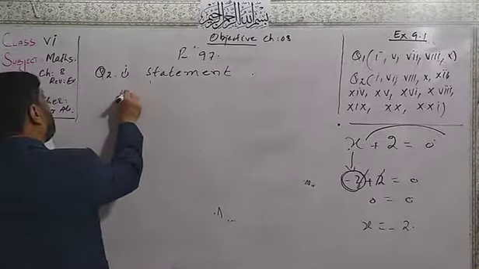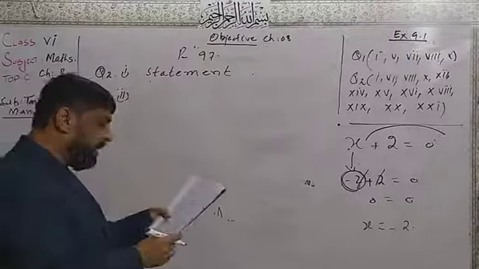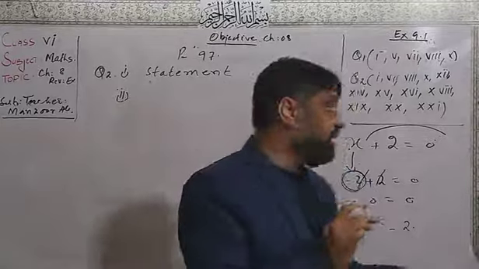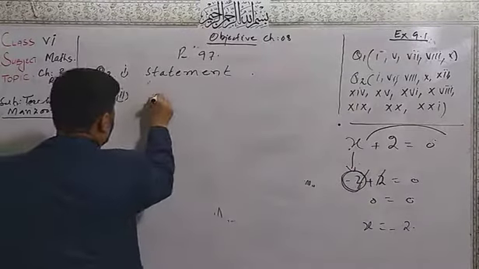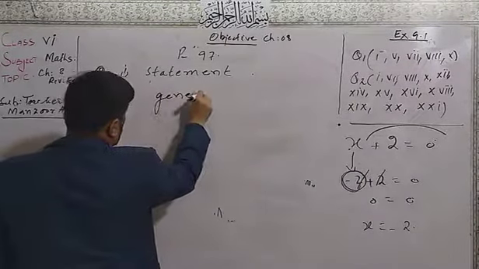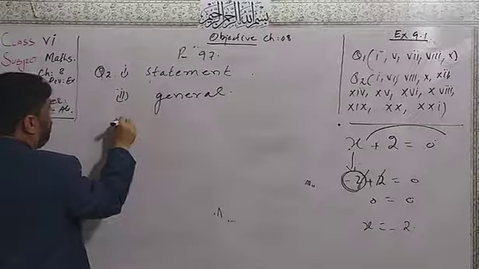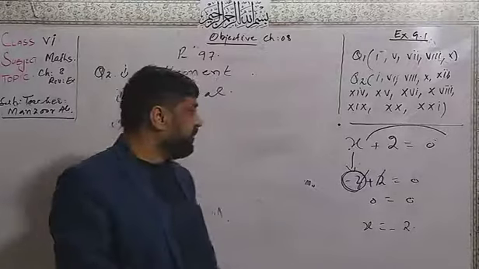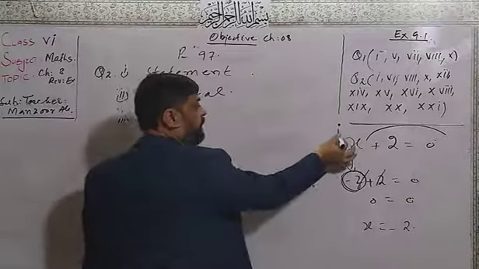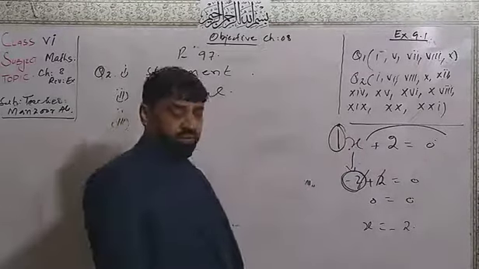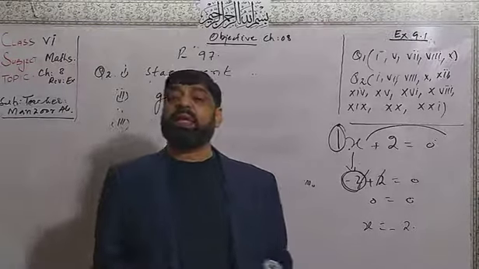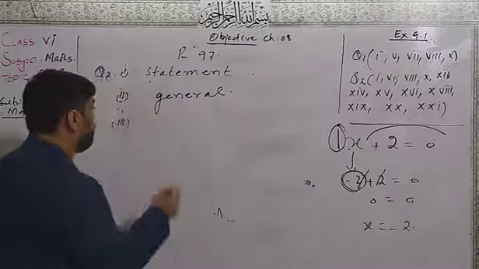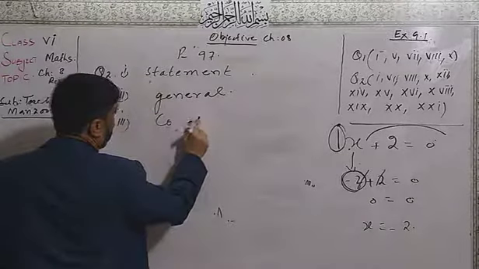Now number 2. Algebra is a general form of arithmetic. We can write the right word: general. After that, the multiplying value: if we have no number, I think it is 1. This number multiplying the variable, we call the coefficient.